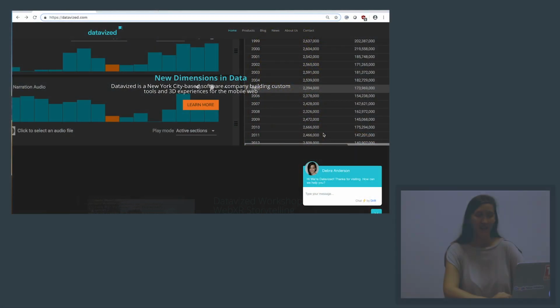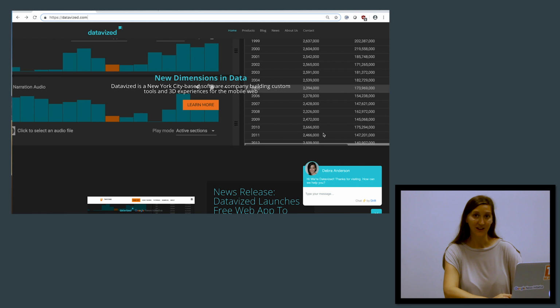Today, I'm here to introduce you to two different tools that our studio Datavise built with the support of Google News Initiative. The first is called TwoTone, a data sonification web app that enables you to easily upload a spreadsheet or use a sample spreadsheet to turn data into sound and music. The second tool is called Morph, which enables you to take a spreadsheet and turn that into graphic design, interactive animations, and art.